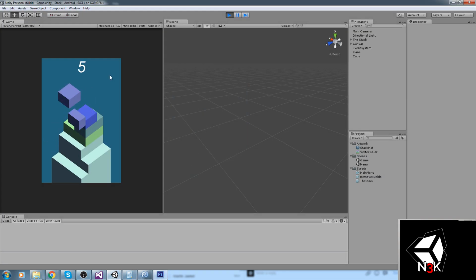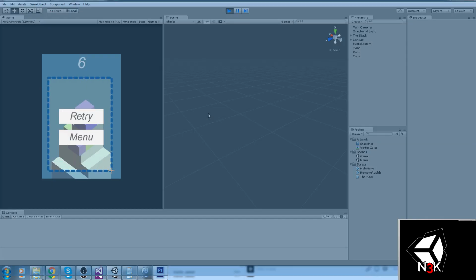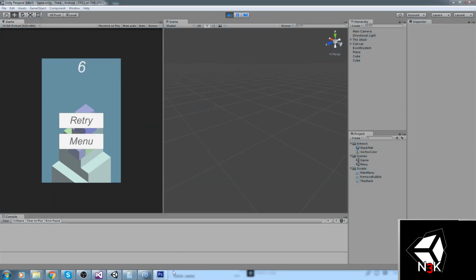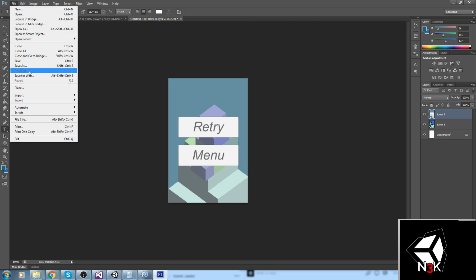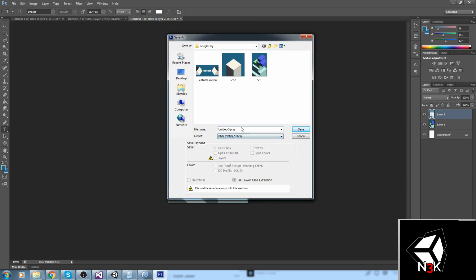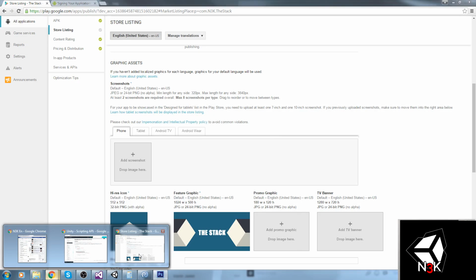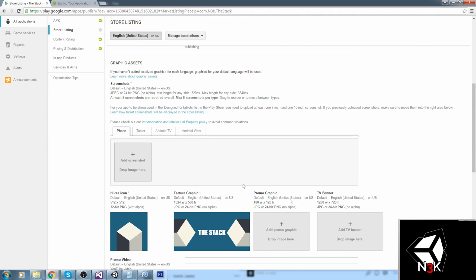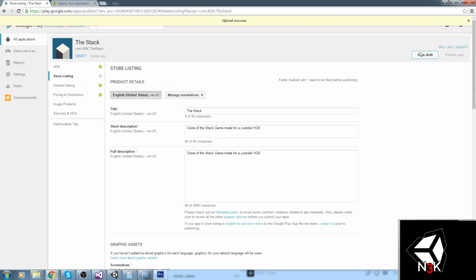So you're going to be putting another one of the menu, the really nice menu we've made. And SS2. Right. So once we're done with that, we're going to click add those 2 pictures like so. And then I think we're going to be good to go. So save draft, and it's ready to publish.